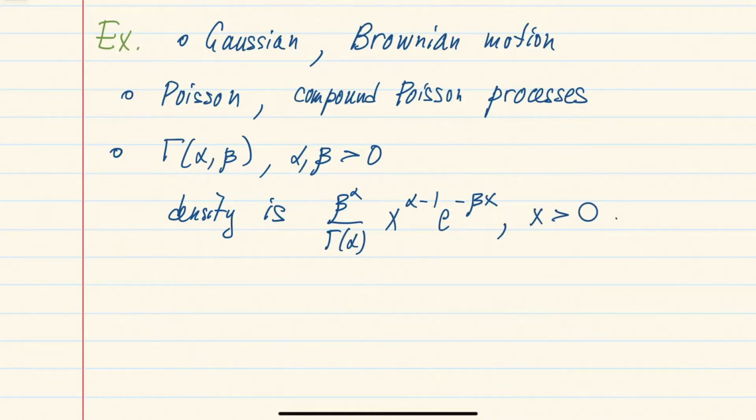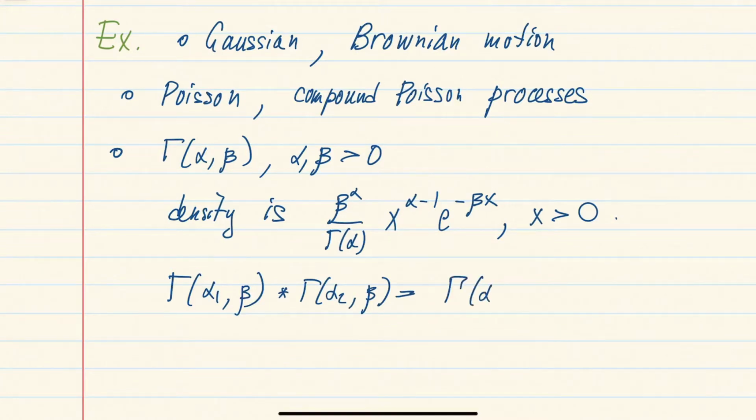And one can check that the convolution of two gamma distributions, when you keep parameter beta fixed, but change the parameter alpha, will also give you a gamma distribution with parameter alpha 1 plus alpha 2 with the same beta.